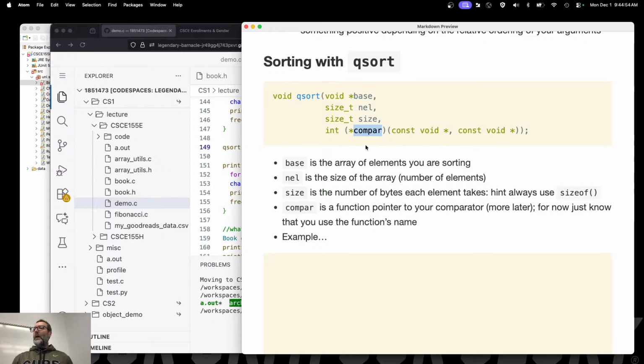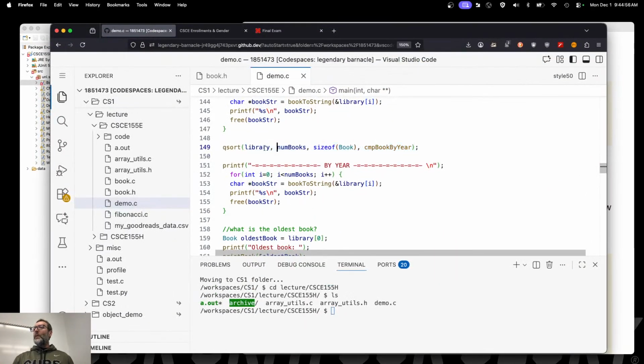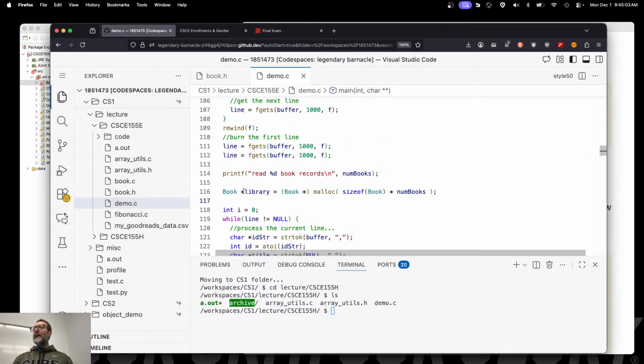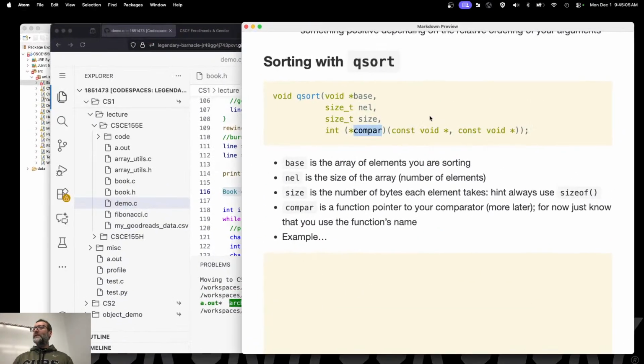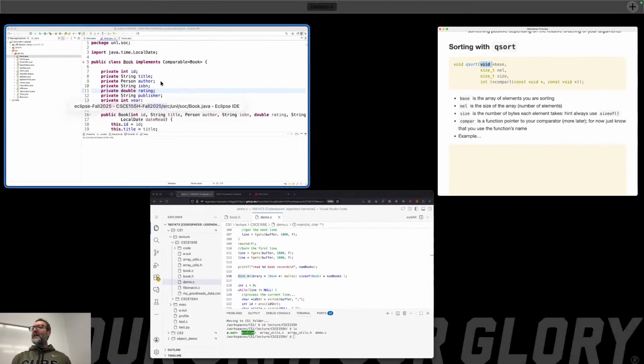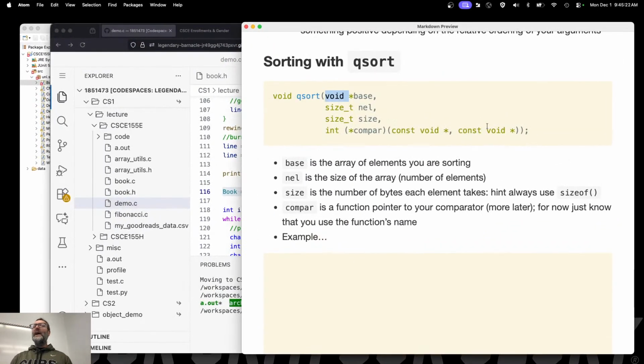Okay. All right. So here's our example. We're passing in the library, which is, what is the library? Oops. Sorry. Undo. All right, there we go. Library is a book star. Right. Does that jive with that? Well, kind of, in that the book will be changed into a void star. It's still a pointer. It's just taking something that points to a book, and now it's pointing to stuff, right? Again, I got rid of the diagram, but we make it generic, right? So all it requires is a pointer here, okay?